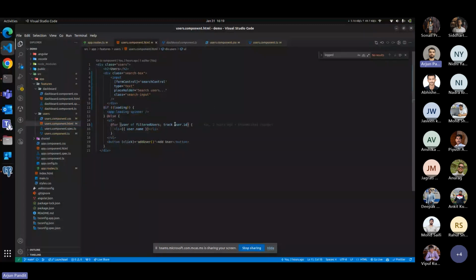So now the syntax is track. We are using track to track the list. Basically by using track, we are not re-rendering our whole list on changes, such as any list element removal or adding, for example when we are adding any users to the filtered users. So only the specific user will be impacted, and the whole list will not be rendered again.